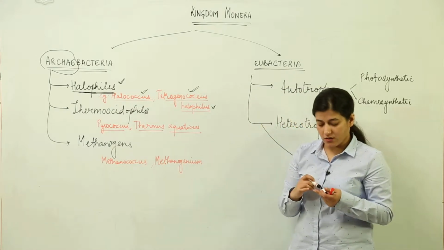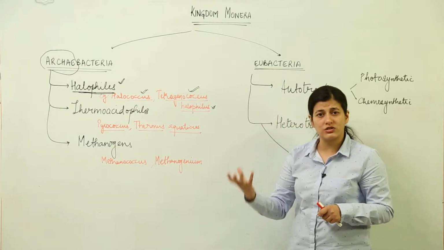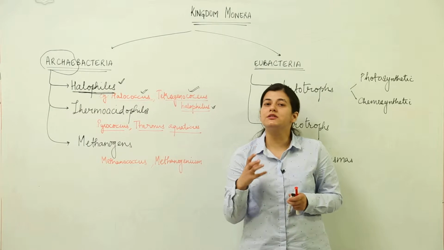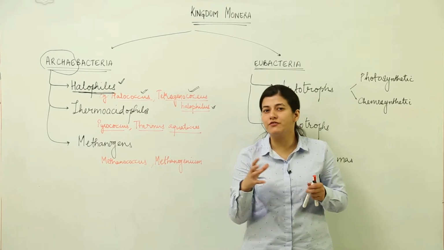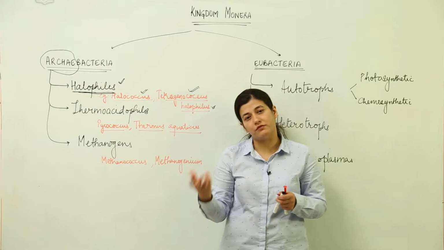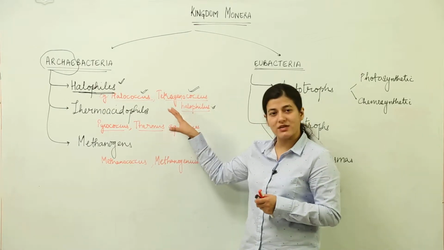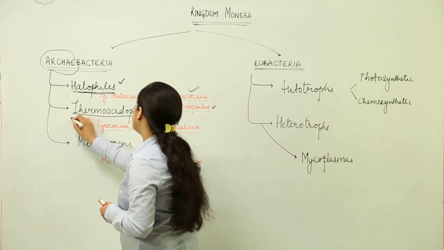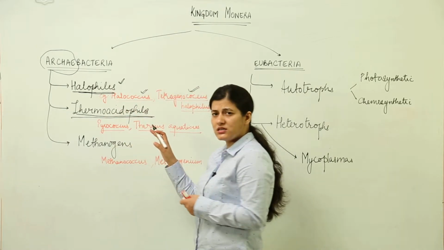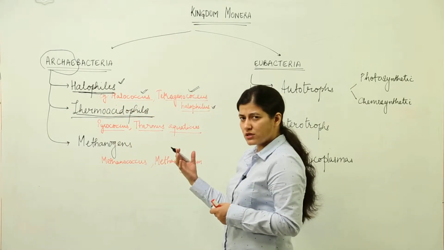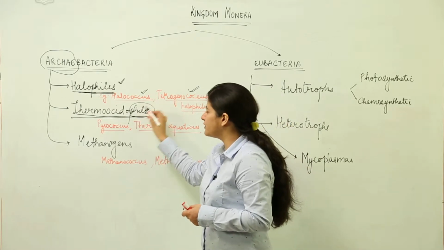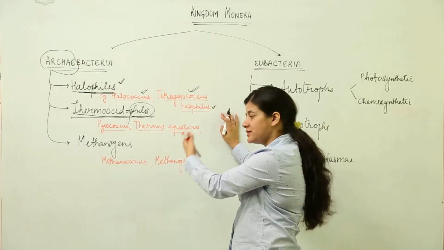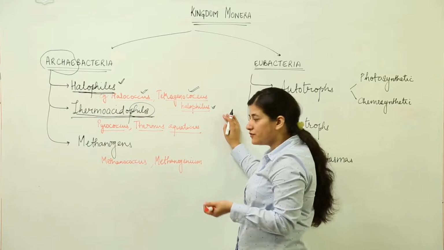Why are they considered to be living in hostile conditions? Because normally in highly salty conditions, it is observed that most life forms are restricted. So, those bacteria which could survive in those conditions are termed halophiles. The next category is of thermoacidophiles. Now, this word philes is related to phile. Phile is for those organisms which love the given condition. So, the given condition is thermoacidophile. Thermo is for heat and acidophile is for acidic condition.